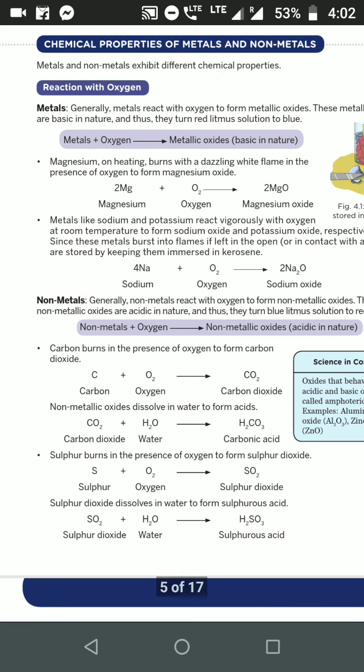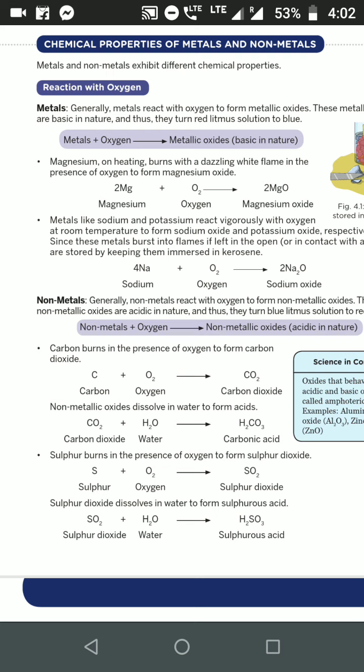Similarly, sodium plus oxygen gives rise to sodium oxide, Na2O. Magnesium oxide is MgO, sodium oxide is Na2O. So this magnesium oxide and sodium oxide are basic in nature. Once again, magnesium on heating burns with a dazzling white light in presence of oxygen to form magnesium oxide. We can do this activity in the lab.